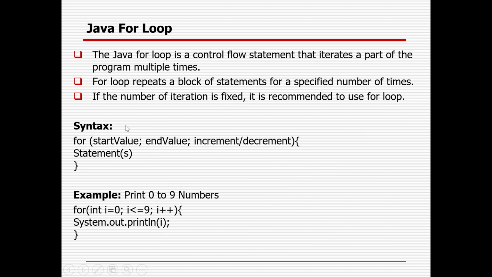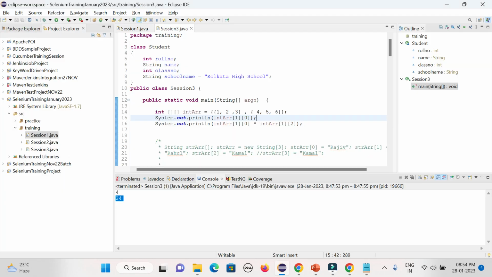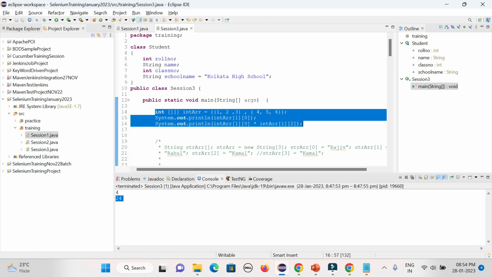So how can we define the for loop? For, then we define the start value, the end value, and then the increment or decrement operator. Then here will come the statement. So we'll go with the syntax here. Just try to remember the syntax only. So let's comment it out.